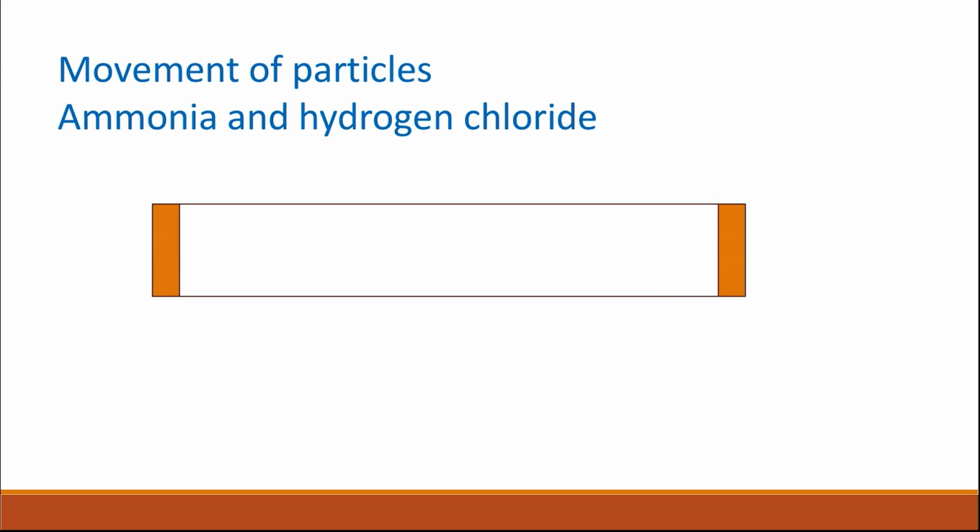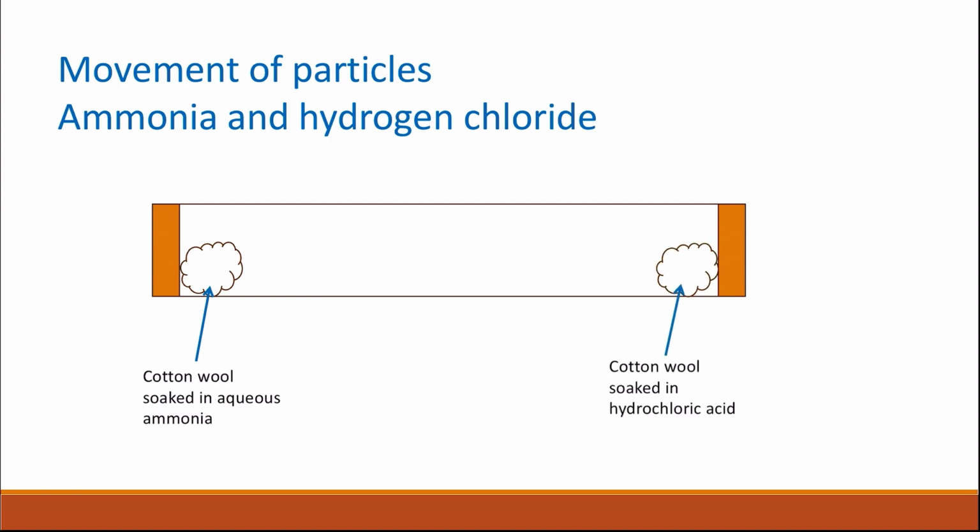If you get a glass tube which is closed at both ends, and then on one side you add a cotton wool soaked in aqueous ammonia, and on the other side you add a cotton wool soaked in hydrochloric acid, the cotton wool that's soaked in aqueous ammonia will be a source of ammonia gas, and the ammonia gas will start to diffuse from one end to the other, while the other cotton wool, which is soaked in hydrochloric acid, will be a source of hydrochloric acid gas, and the gas will start to diffuse through the tube as well from that end to the other.